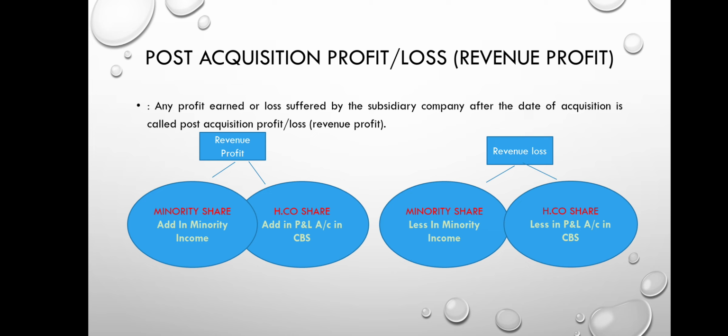Suppose we get a revenue loss, that also will be divided in the holding minority ratio. The minority share of the loss will be deducted from the minority interest. The holding company's share of revenue loss will be deducted from the P&L account in the consolidated balance sheet.